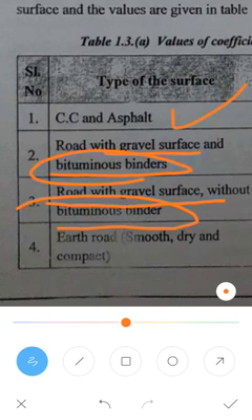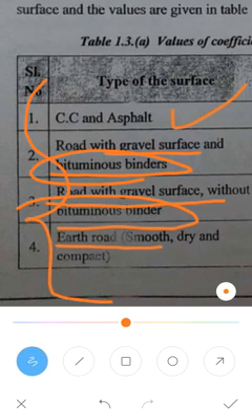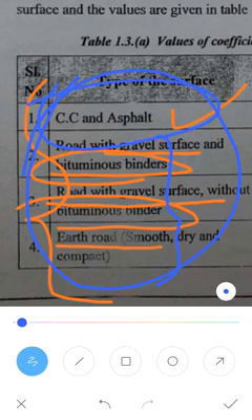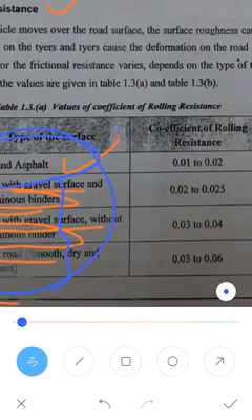Next is the earth road, smooth and dry compacted: the soil has been compacted firmly. These are the types of surfaces which we face daily. If the government has not built properly, we will face the last three. If the government constructs a proper road, we will get CC and asphalt roads. These types have different coefficients of friction.